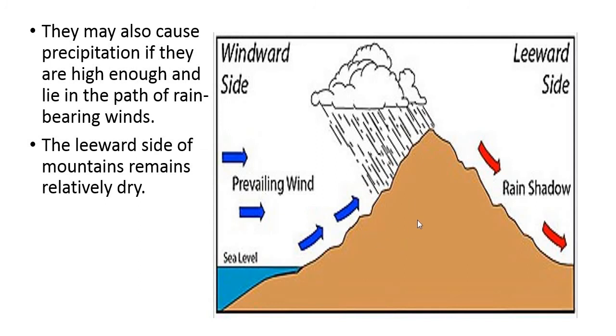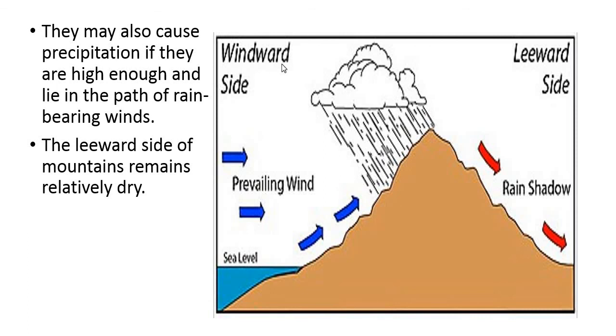Oro means mountain, and because of the mountain, rainfall is taking place. How is it taking place? On this side wind is coming and flowing just above the surface of water bodies, and after colliding with the mountain, their direction changes, and now they are moving upside, and while moving upside, when they come in contact with the cold air here, the moisture-laden winds start condensing and form clouds, and once the cloud is formed, they will start giving rain to this side only, and this is called orographic rainfall.